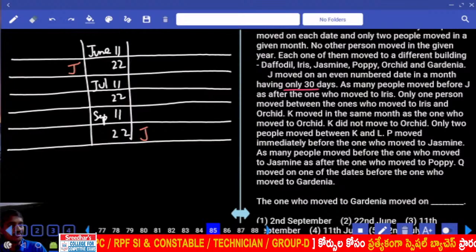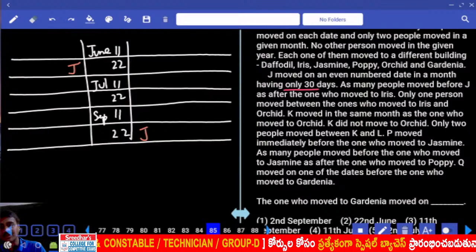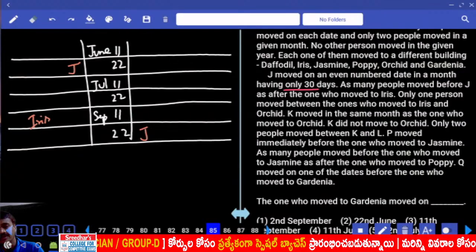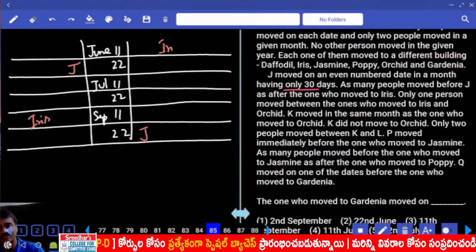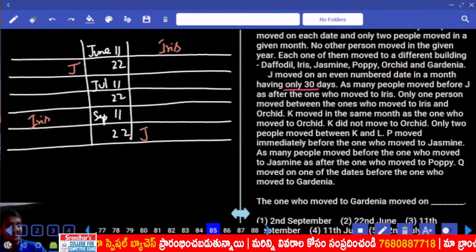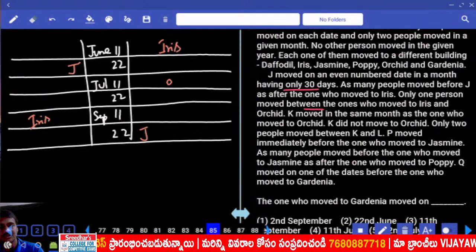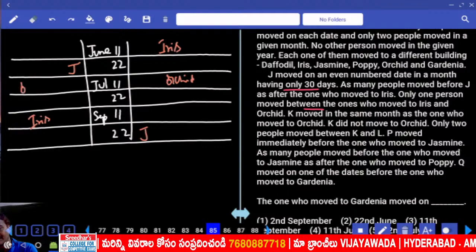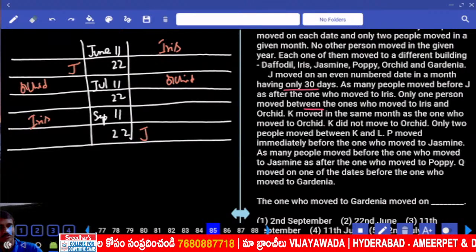As many moved before J as after Iris. Before J there is 1, and after Iris there is exactly 1. And between J and Iris there must be exactly 1. And only one person between Iris and Orchid. Now Iris and Orchid, there is exactly 1.